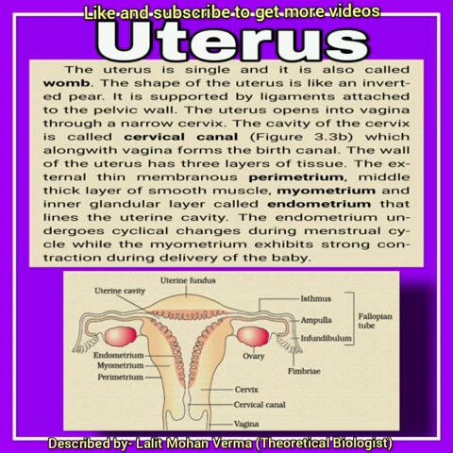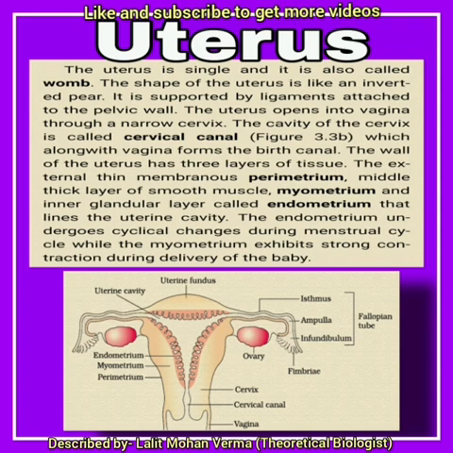It is a single hollow muscular inverted pear-shaped organ located in the pelvic region between bladder and rectum and suspended by a ligament called mesometrium. It serves as the site of fetal growth during pregnancy.